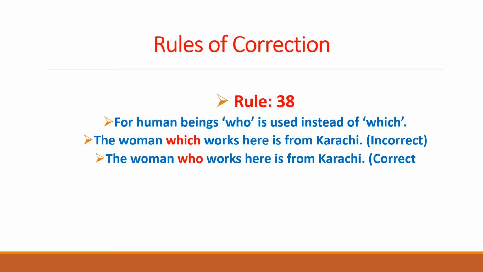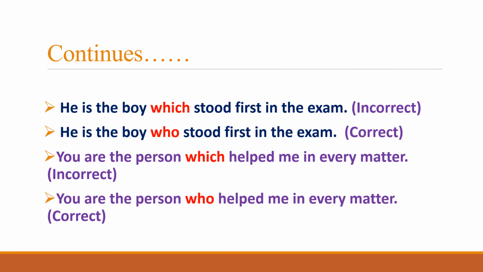With the same principle, we move to the second example, that is, he is the boy which stood first in the exam. Again, boy is a human being, whereas it has been followed by which. That is an incorrect pronoun for human beings.